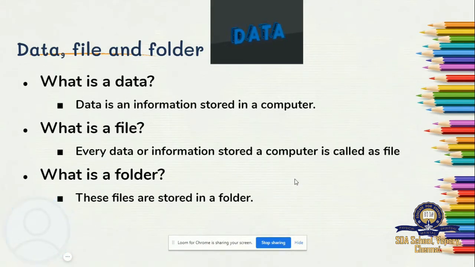These files are stored in a folder. You would have seen a file or a folder at your house. In your homes, you'll store papers in that file. So same way in the computer also you have folders where you can store all the files. So data is an information. That data is also called as a file, and this file is stored in a container. You can call it as a container. So that container is called as a folder. So you know what is data, you know what is file, and now you know what is folder.